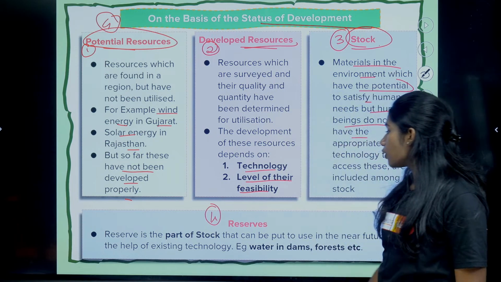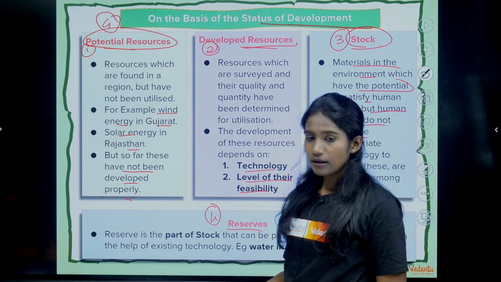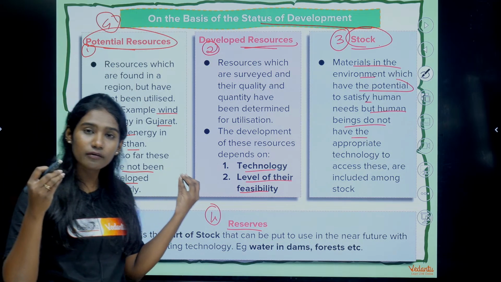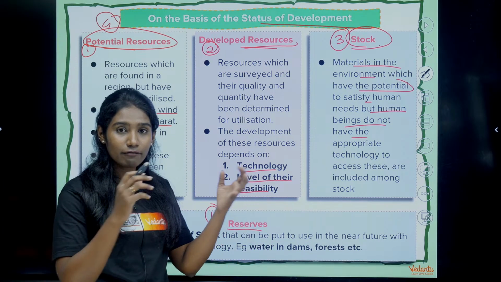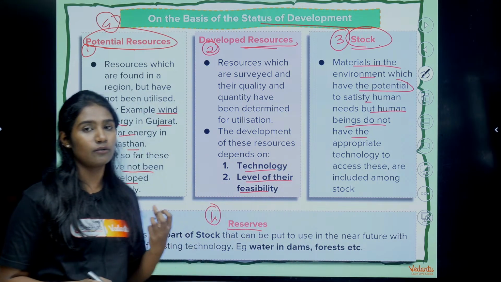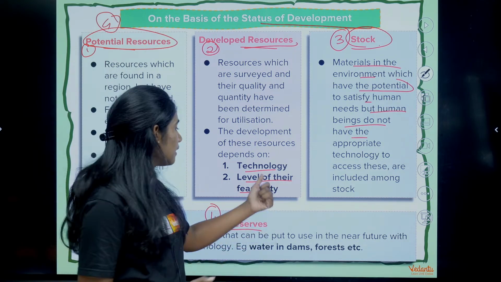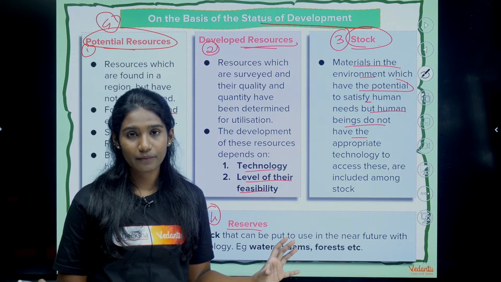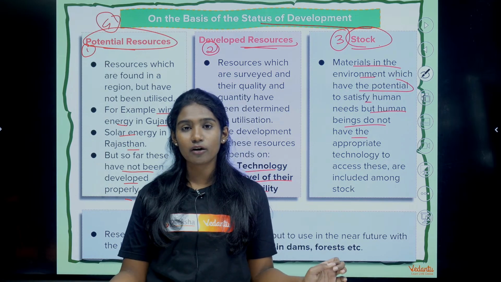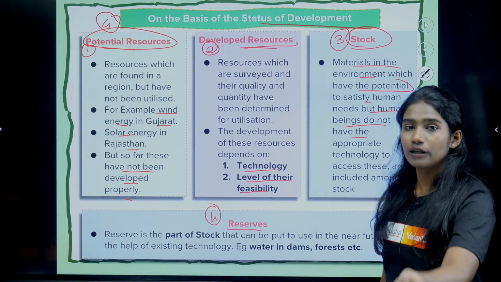Okay, and then the fourth one is reserve resources. So reserve resources are those resources which are actually present in sufficient amount. And we have the knowledge about that, we also have the technologies to obtain that resources, but then we are not exploring those regions where such resources are present. The question is, why are we not exploring? It's because we are reserving that resources for the future generation.